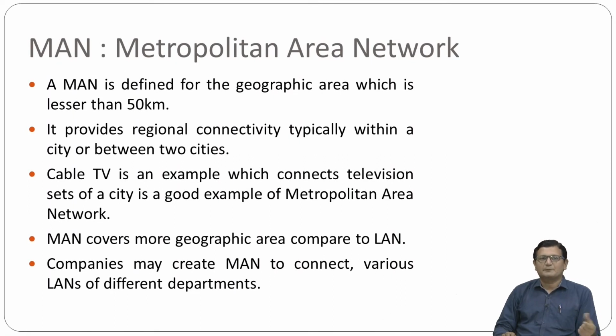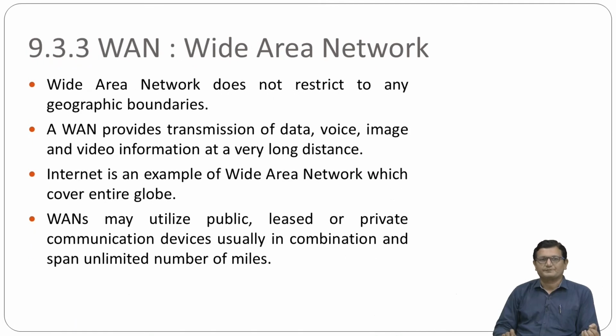It provides regional connectivity, typically within a city or between two cities. Cable TV is the best example of a metropolitan area network. A MAN covers more geographical area than a local area network. Companies can also create a MAN to connect various branch offices.